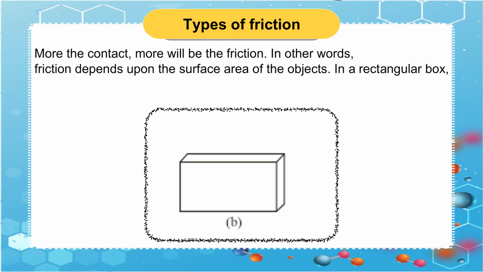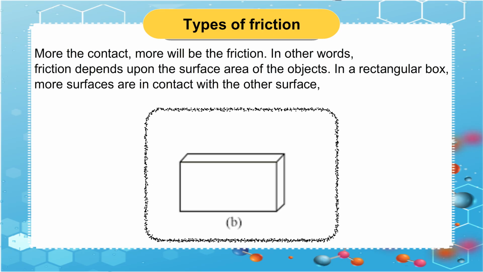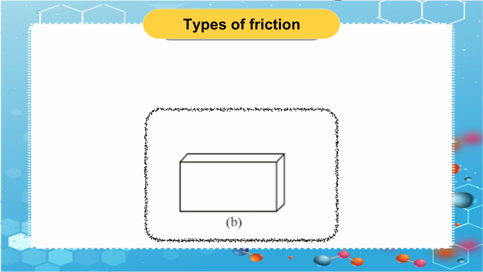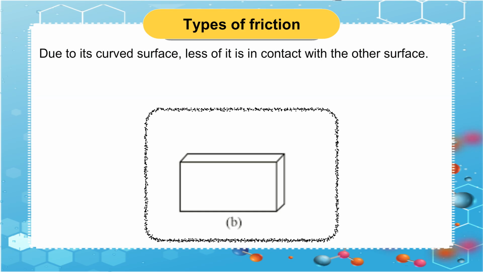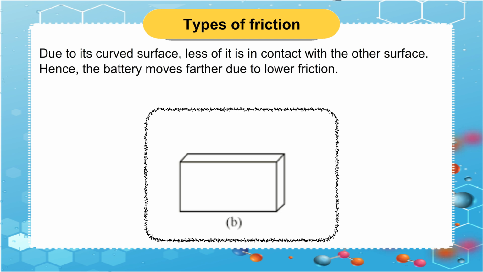More the contact, more will be the friction. In other words, friction depends upon the surface area of the objects. In a rectangular box, more surfaces are in contact with the other surface, whereas a battery has less surface area. Due to its curved surface, less of it is in contact with the other surface. Hence, the battery moves farther due to lower friction.